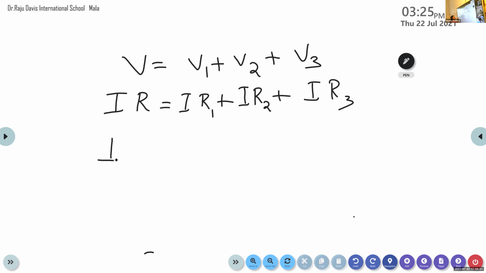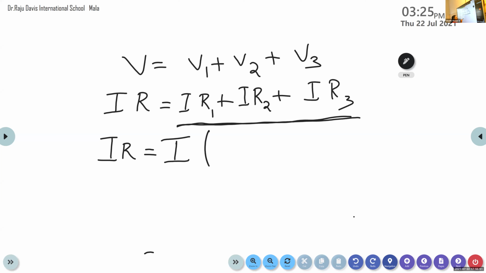Or we can write IR is equal to, what is common in all these terms? Which term is common in this equation? I is common, so we can take it outside. In the first term IR1, in the second term IR2, in the third term IR3, I is common. Then what is left? I into R1 plus R2 plus R3.